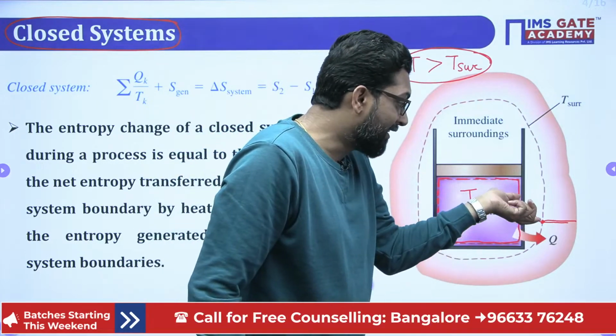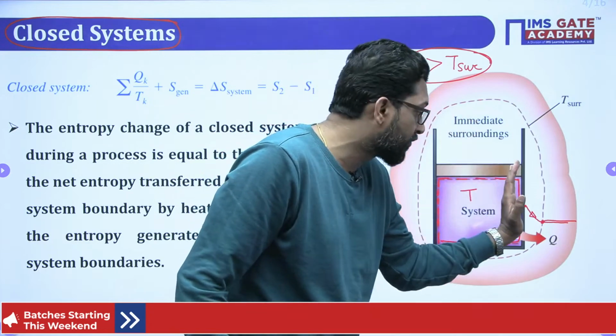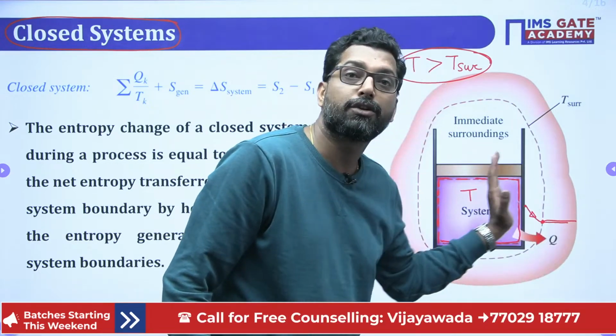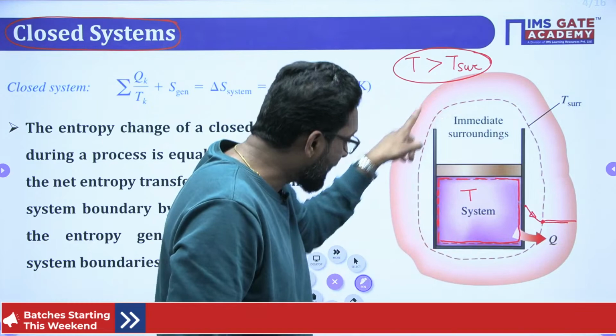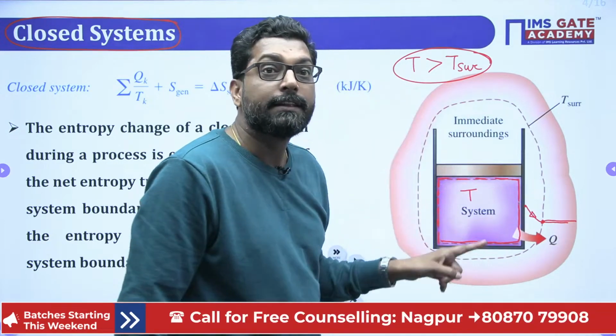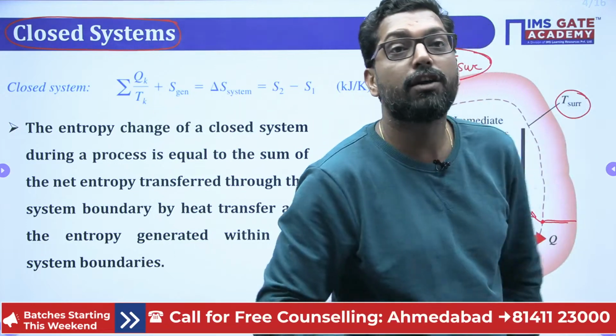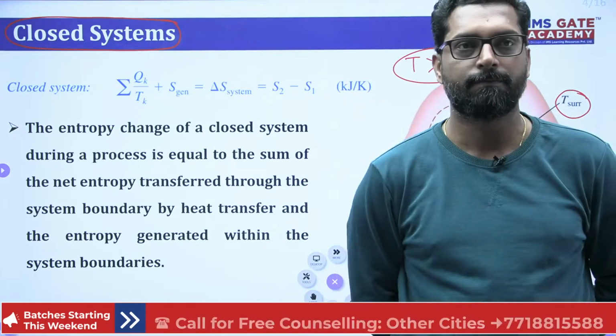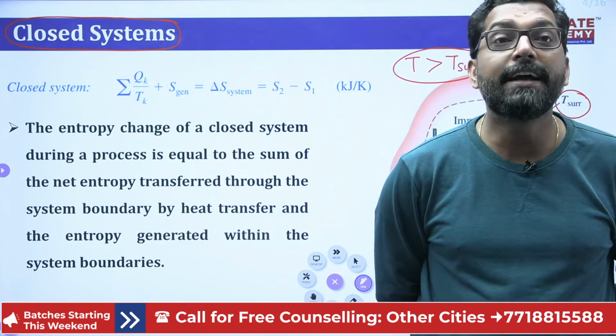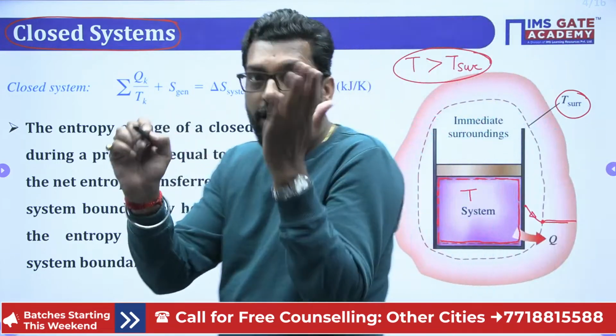That means there is a considerable temperature drop from the system to the surrounding. If you take that as a boundary, that boundary temperature is known as the surrounding, and that surrounding is known as the immediate surrounding.